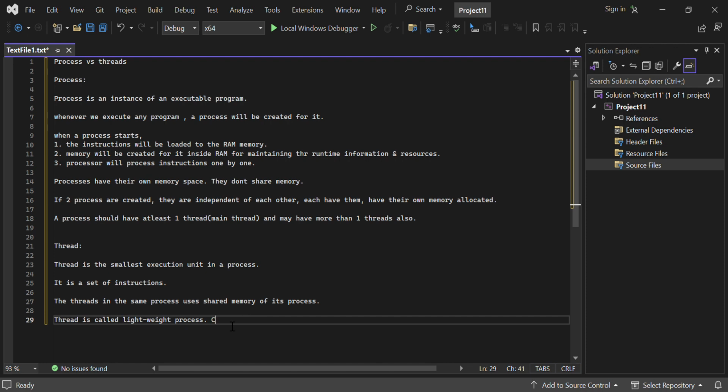So communication between threads in the same process is easy.